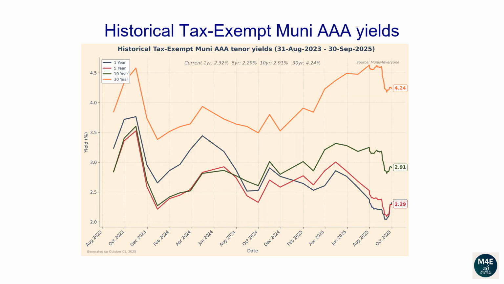This line plot and the next plot show how each tenor of the Muni yield curve has changed over time. From the 31st of August 2023 to the 3rd of October 2025, the 1-year yield has dropped from 3.24 to 2.32. The 5-year yield has dropped from 2.85 to 2.3. The 10-year yield has increased from 2.84 to 2.89. The 30-year yield has increased from 3.85 to 4.22.